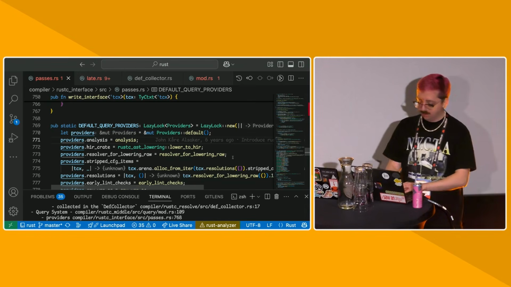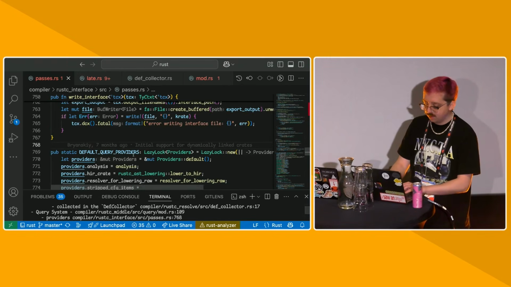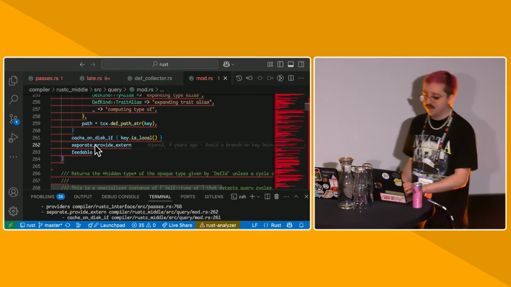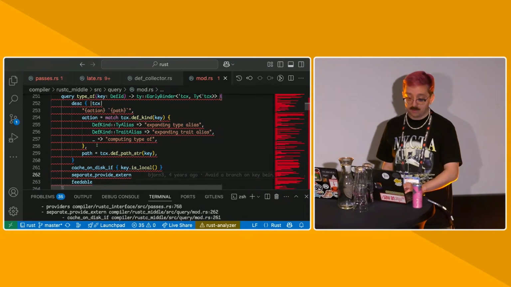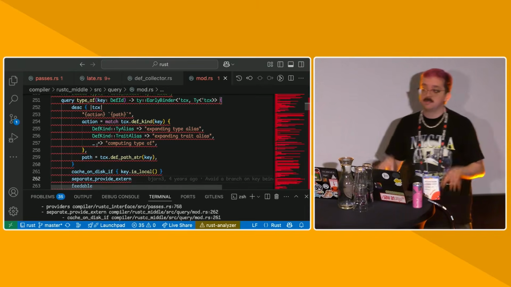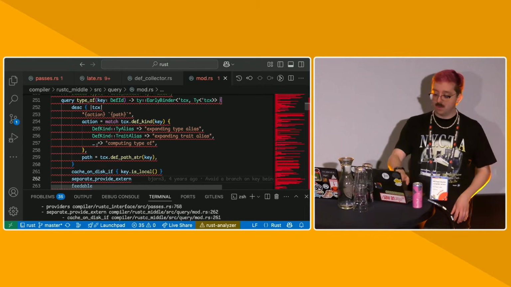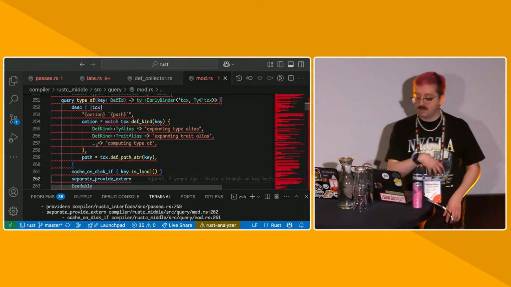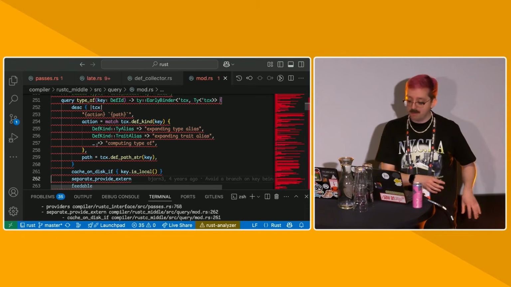Queries can be marked with lots and lots of interesting attributes like separate provide extern. So separate provide extern tells the query provider that it only needs to be implemented for local things, and the way that we get the query result for non-local things, like things from upstream crates, is through another query provider that you can provide.